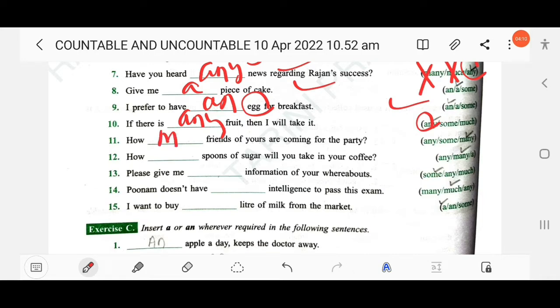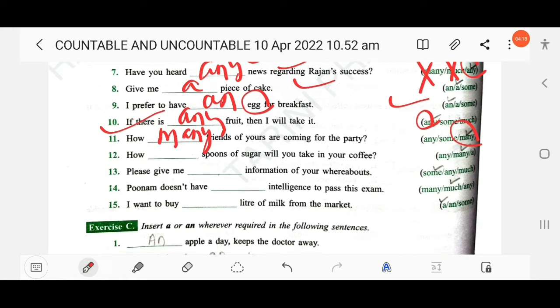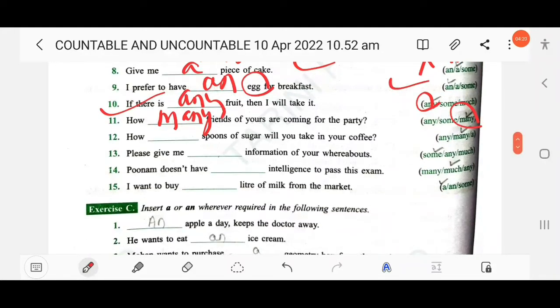Friends is a countable noun and plural, so you have to use many. Then next, how many spoons of sugar will you take in your coffee?